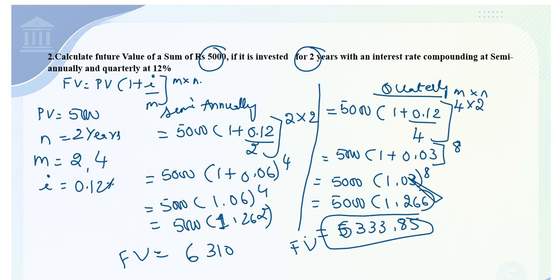So this is how we need to calculate the future value when interest is compounded multiple times in the same year. I hope you got the problem.